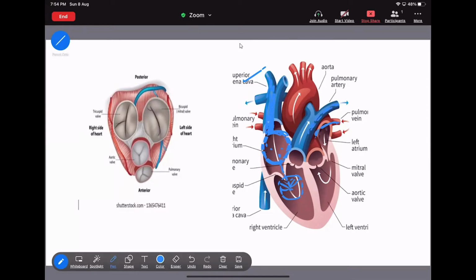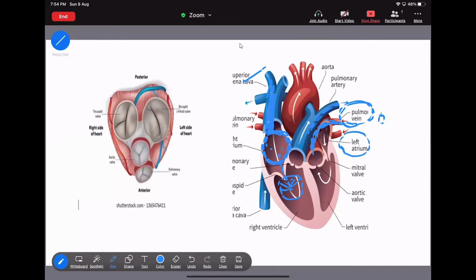Now I am talking about the pulmonary vein, this one. Any blood that moves in the pulmonary vein is oxygenated blood, and it will move towards the left atrium. See, this is the pulmonary vein.